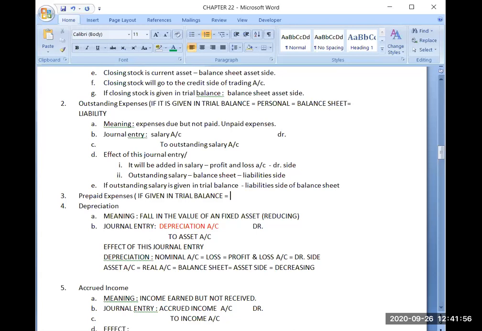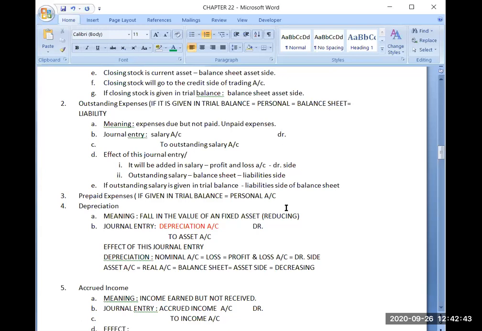This is the reason why I am asking the questions. If given in trial balance, see, prepaid expense is a personal account. I already told you the rule that whatever expense or income account is there, if words like prepaid, unearned, accrued, outstanding, unpaid, advance are attached to some expense or income, either before its name or after its name, as a prefix or suffix, then it becomes a personal account.